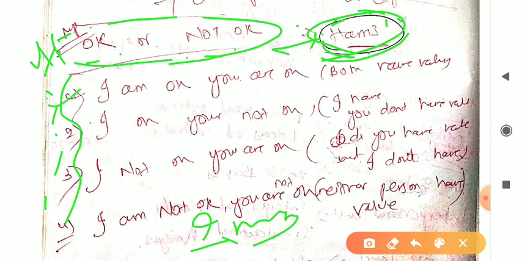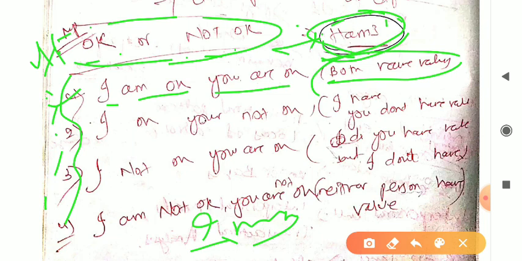First case is I am okay and you are okay. I am okay, you are okay. That means both have value, right?